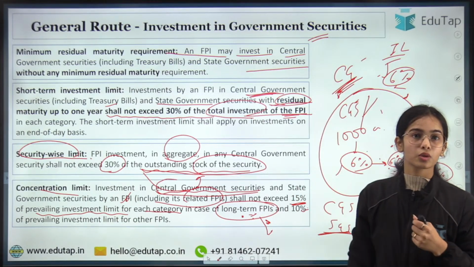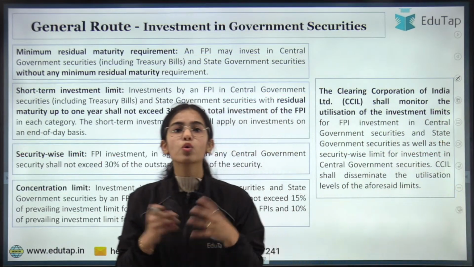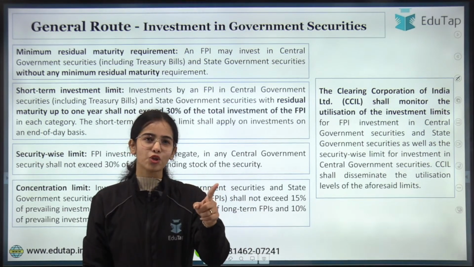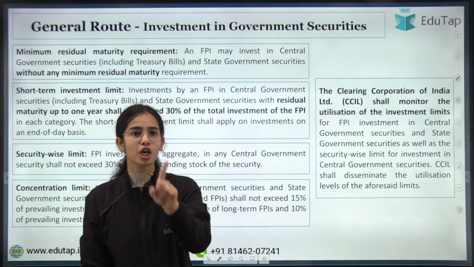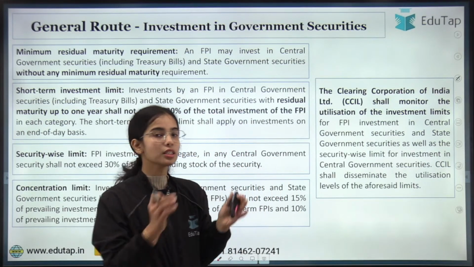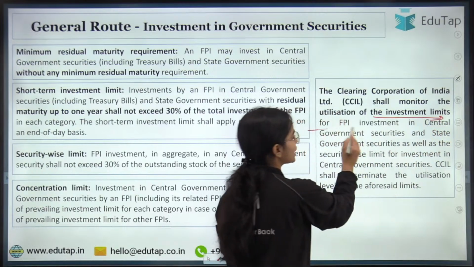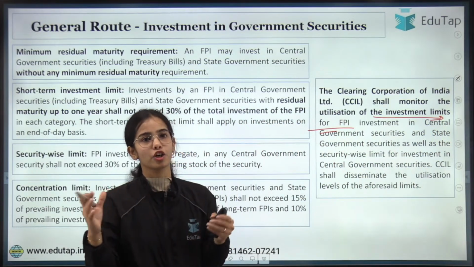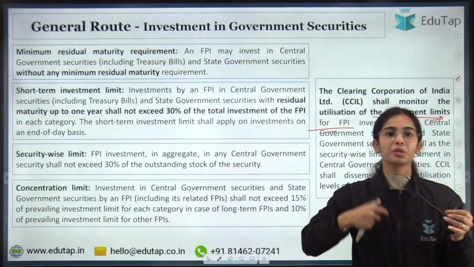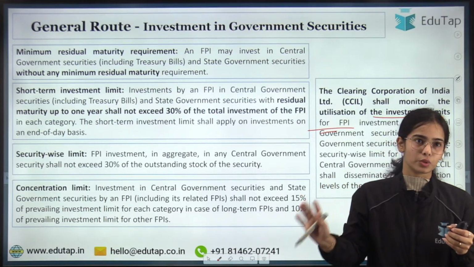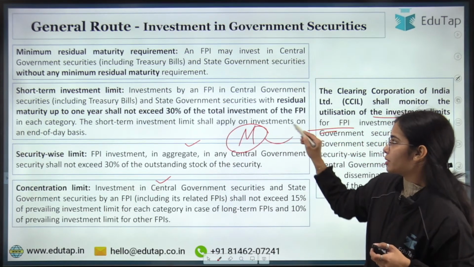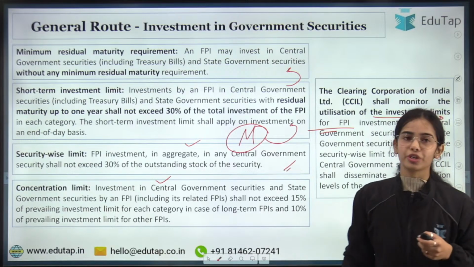Yes, correct. Got it? Nice. So the CCIL, now who will take care of these investment limits? RBI will go, or governor will go after each and every investor, asking are you investing within the limits? No. So the CCIL has the responsibility. The Clearing Corporation of India Limited shall monitor the utilization of the investment limits for the FPI investment in the central and the state government securities. The security wise limit, the concentration limit, all of these limits have to be adhered to, and the CCIL will look after this. So there is the security wise limit, concentration limits, and all of these limits come under the macro prudential limit.